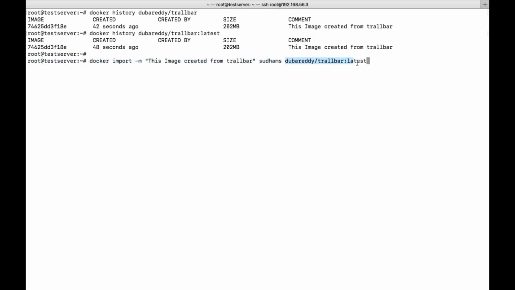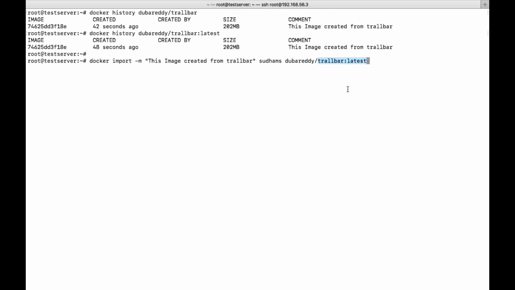I gave this as the repository. If I want to upload to my own Docker Hub, I need to give my ID first and then /image and the tag. This is what we give generally. This is the syntax we give to create an image. This is the repository location. In this sense, this is my account. It will identify whether this username exists or not, and then it will try to upload this particular image.